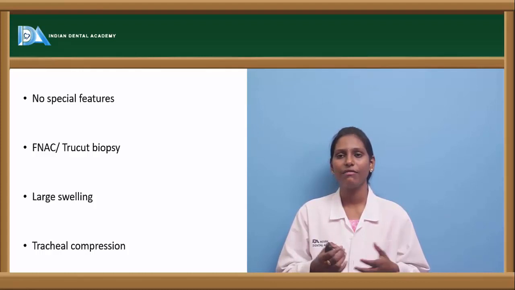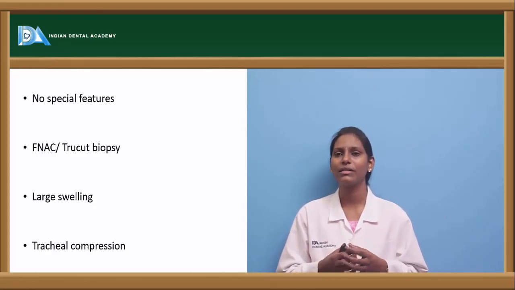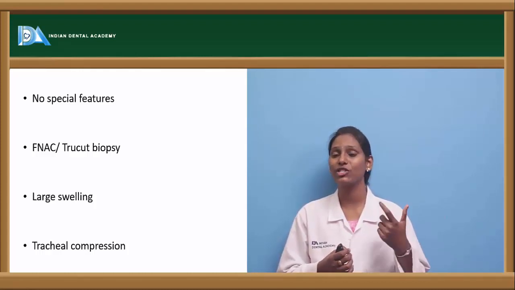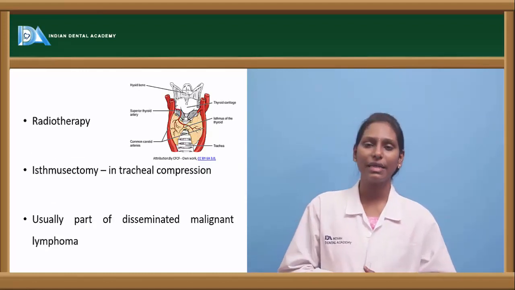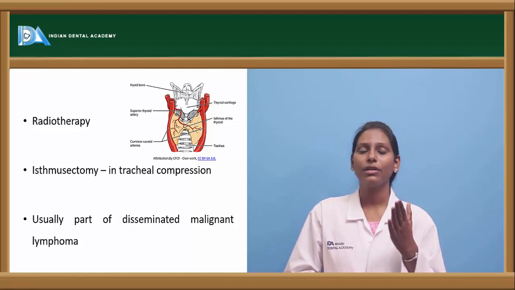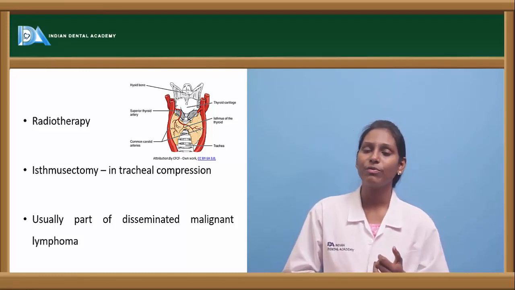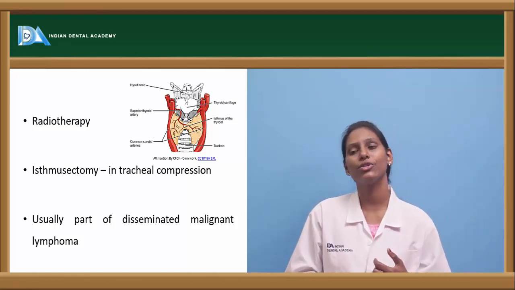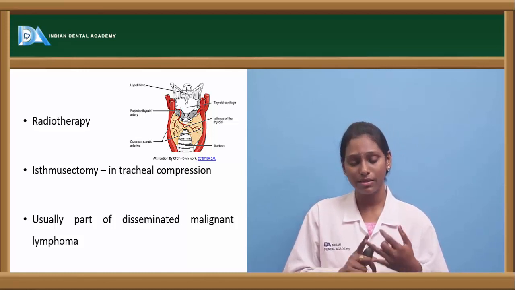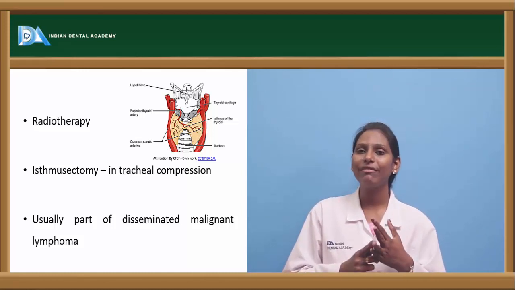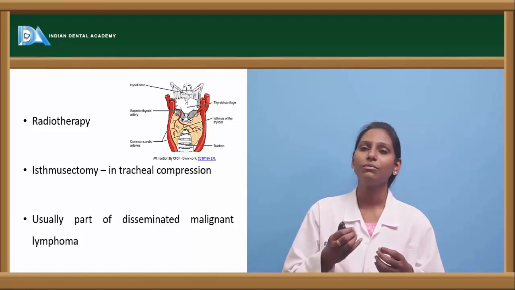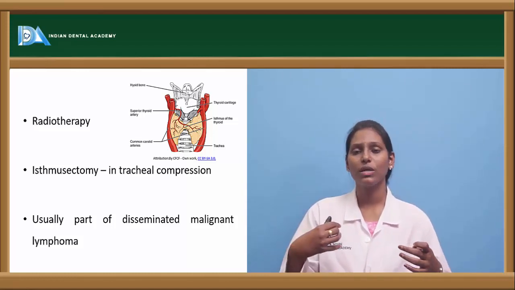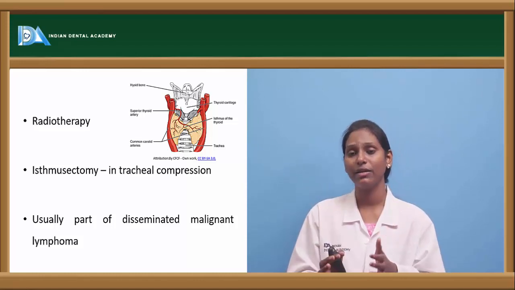On clinical evaluation, malignant lymphoma is again a rapidly growing one. We actually see a large swelling, and because of this large swelling there could be tracheal compression. So treatment would be radiotherapy for malignant lymphoma. Isthmusectomy is usually done to relieve tracheal compression. By the time the patient comes to us with a large thyroid swelling,